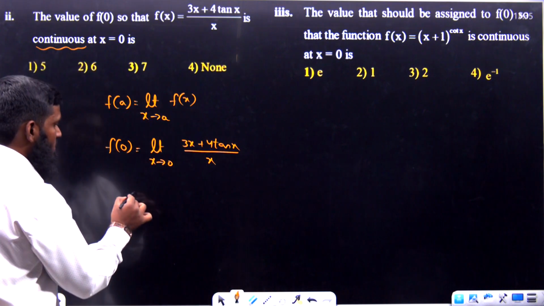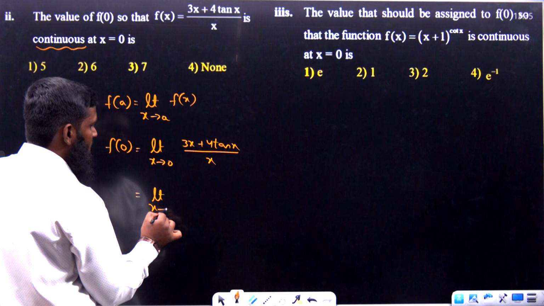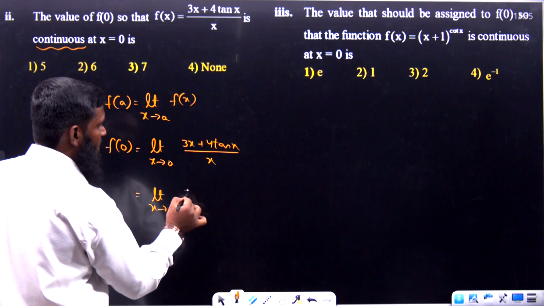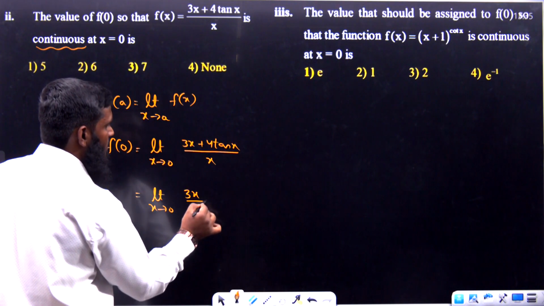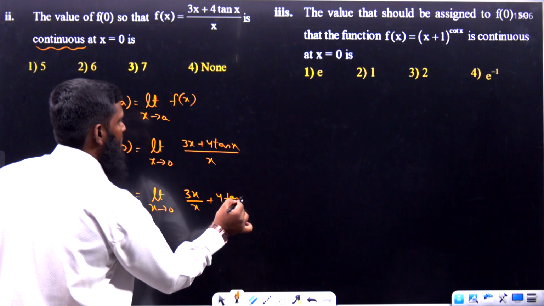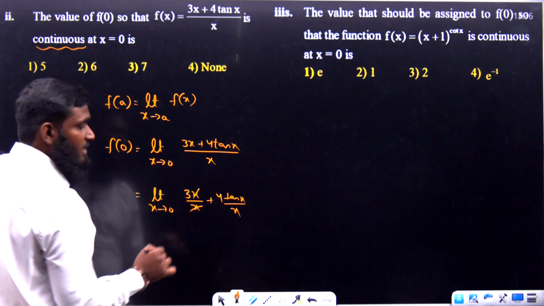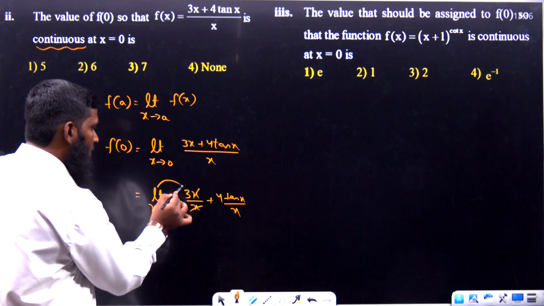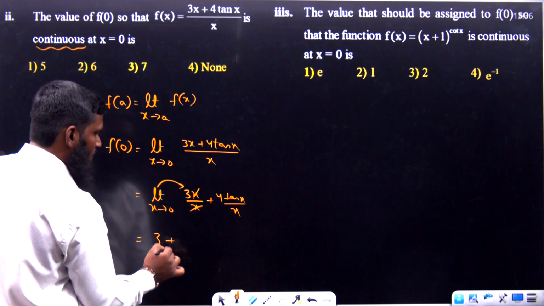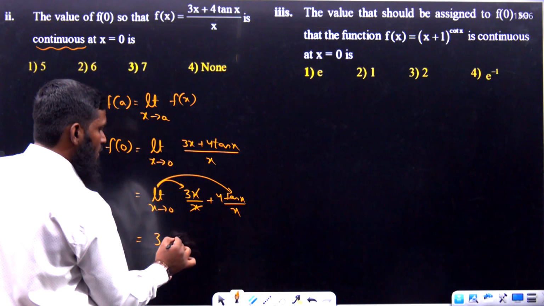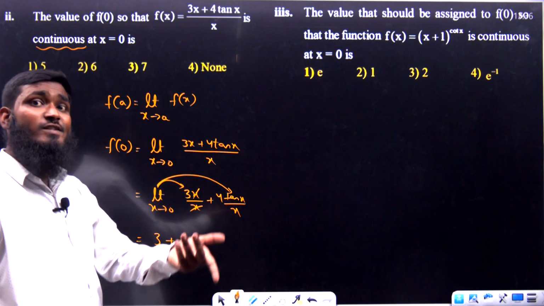Now what we can do, see this part, limit x tends to 0. If we split the denominator, what will happen? 3x by x plus 4 tan x divided by x. This x gets cancelled. So applying the limit for this part, we get 3 only, plus for this, 4 we have as it is, tan x by x.